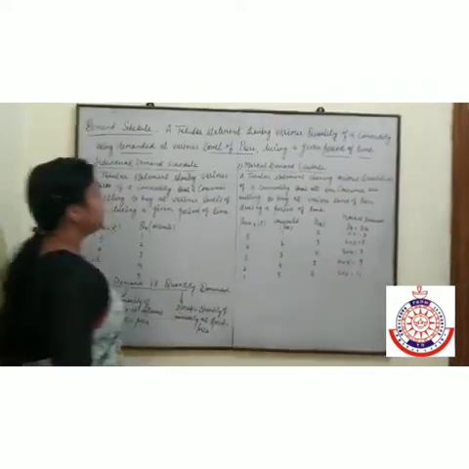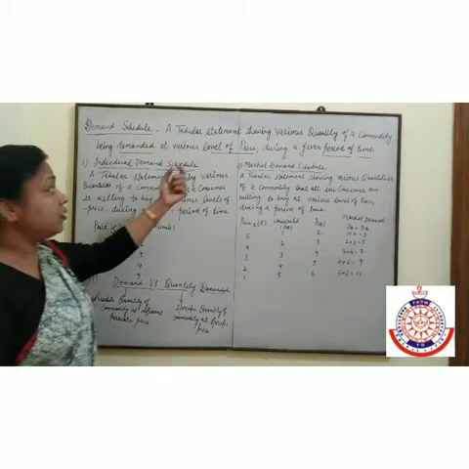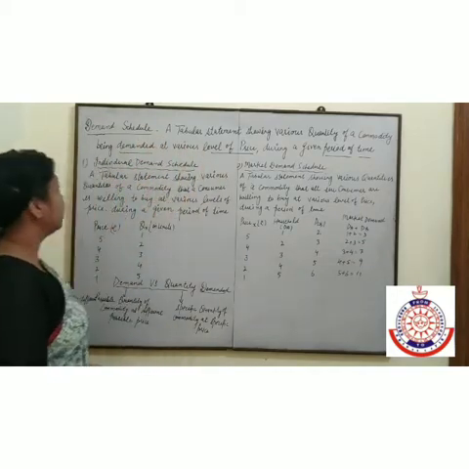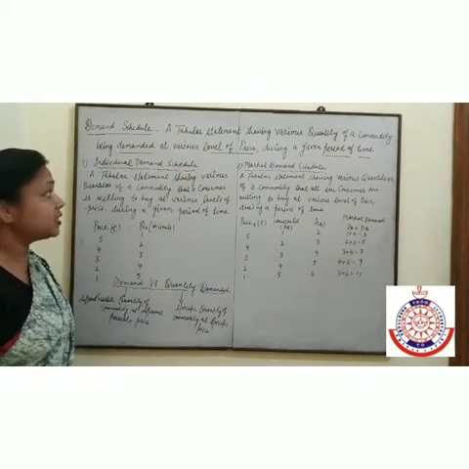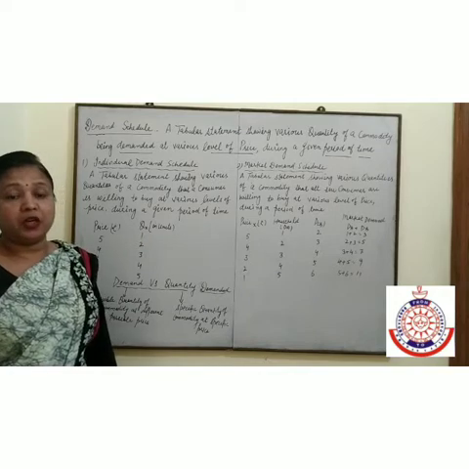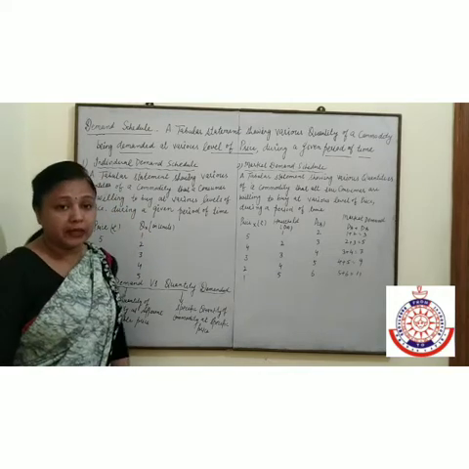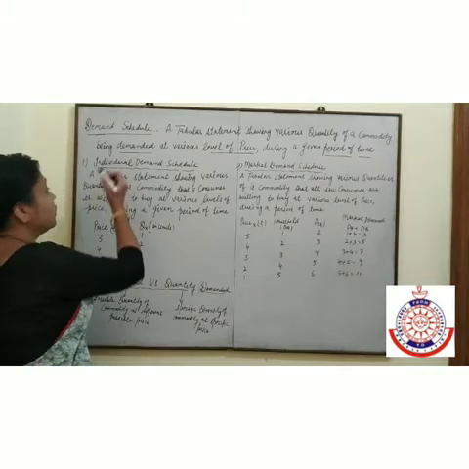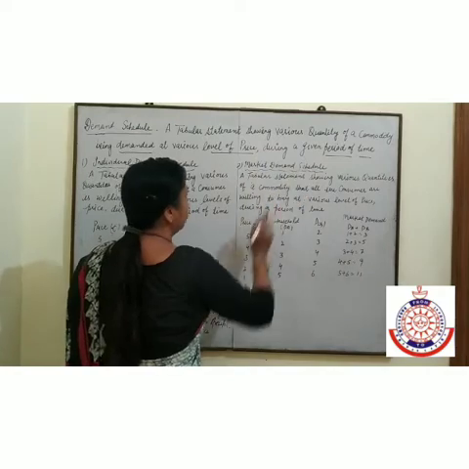So what is the meaning of demand schedule? It is a tabular presentation showing various quantity of a commodity being demanded at various level of price during a given period of time. Now, demand schedule has two types: one is individual demand schedule and second is market demand schedule.